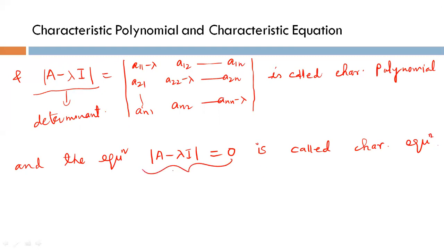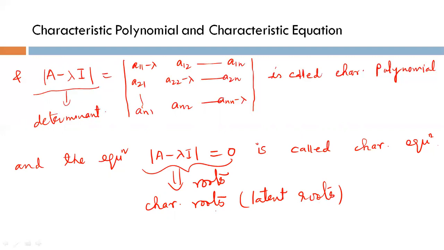The roots of this equation are called characteristic roots or latent roots or eigenvalues. The set of all values of lambda for which this determinant is 0 is called characteristic roots or eigenvalues.